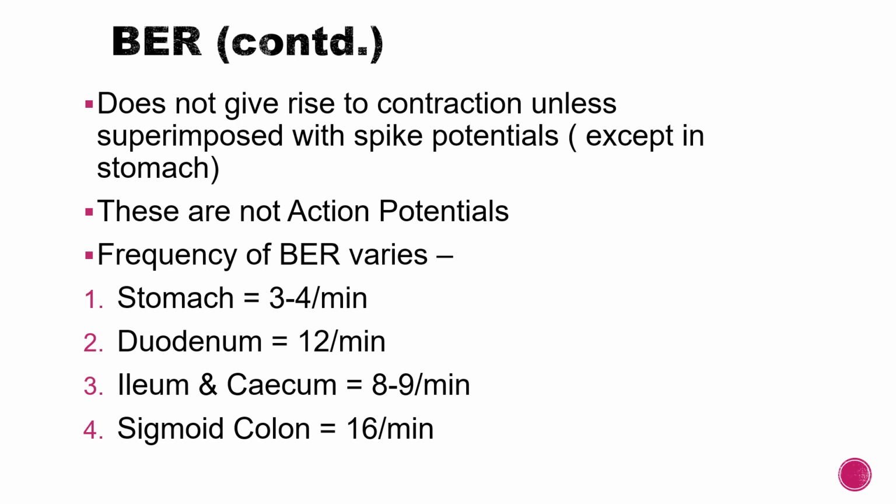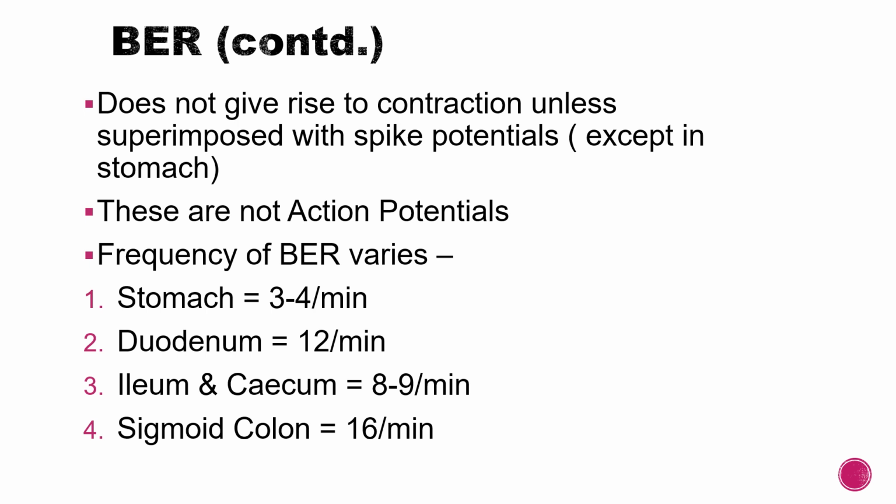In other tissues, what is happening? There is a resting membrane potential, RMP. On top of that, we get action potential, and finally we get contraction. In gastrointestinal smooth muscles, we have an undulating RMP, that is the basal electrical rhythm. On top of that, when we get action potential, that is the spike potentials, then we get contraction. But there is an exception.